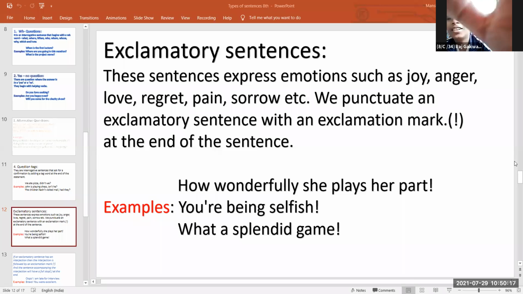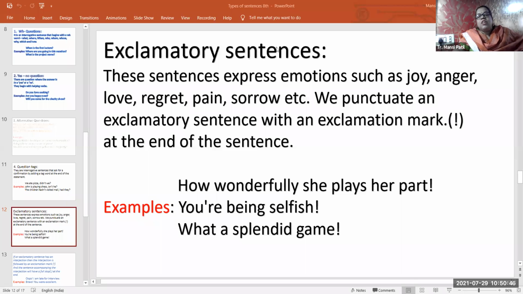Yes, teacher. Exclamatory sentence. This sentence expresses emotions such as joy, anger, love, regret, pain, sorrow, etc. We punctuate an exclamatory sentence with an exclamation mark at the end of the sentence. Examples: How wonderfully she played her part! You're being selfish! What a splendid game! Okay, thank you, beta.